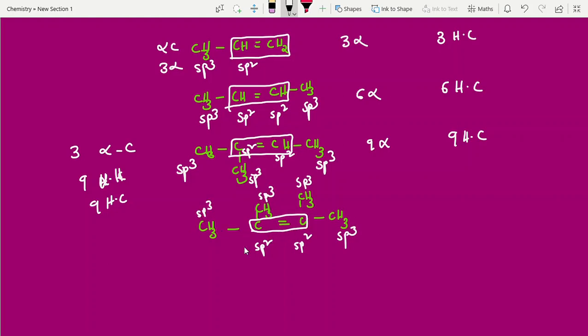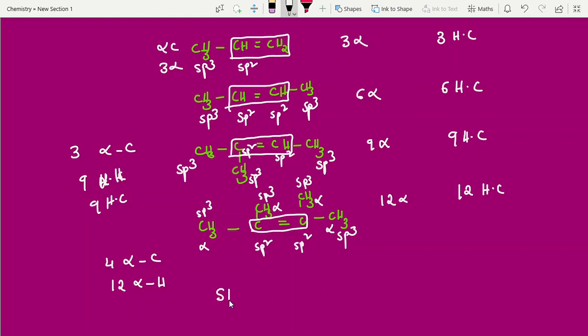All are alpha carbons, this is alpha carbon, alpha, very next. Totally how many alpha carbons? 1, 2, 3, 4. 4 alpha carbons. How many hydrogens? 3 plus 3, 6, 6 plus 3, 9, 9 plus 3, 12. 12 alpha hydrogens, that means 12 hyperconjugation structures.